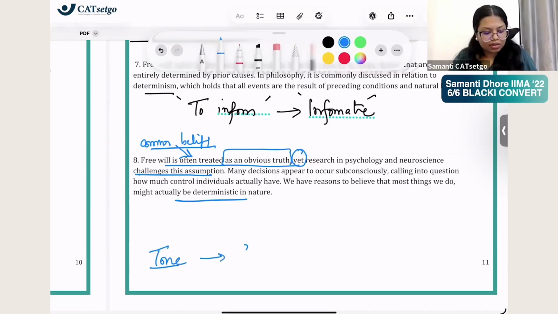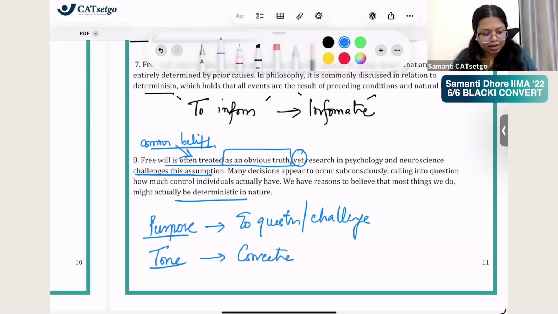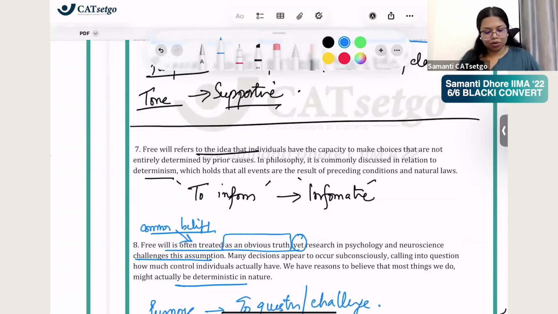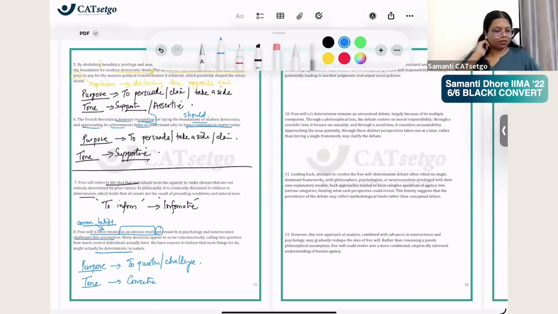The tone is corrective. And the purpose is to question or challenge. It directly challenges here, right? Here it directly challenges, saying that this is commonly believed, but there are reasons I will challenge it because we have evidence that not this, but the other thing is true. So it's a corrective tone and the purpose is to question or challenge a common narrative. Okay? Cool. Do this ninth.